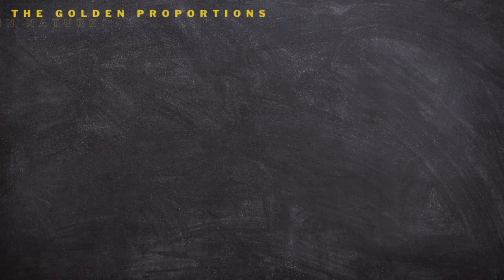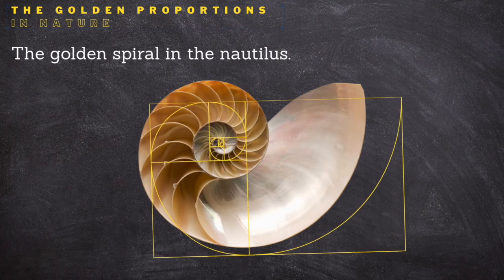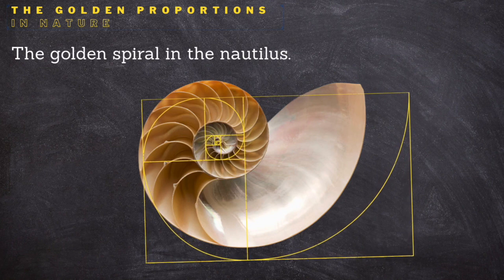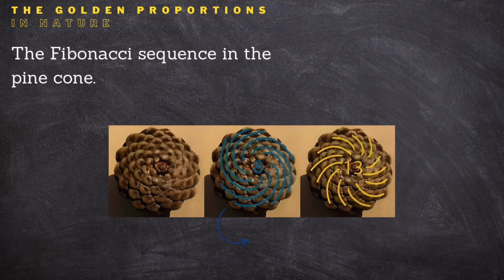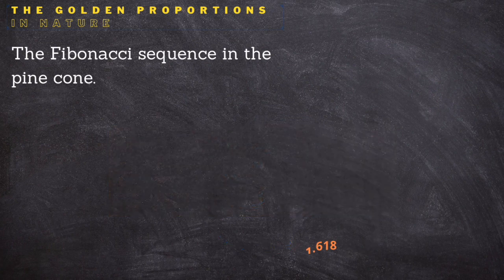In some shells, such as the nautilus, the development of the shell forms a golden spiral. The golden ratio is found in the pine cone with 8 spirals in one direction and 13 in the other. However, this doesn't apply to all plants.